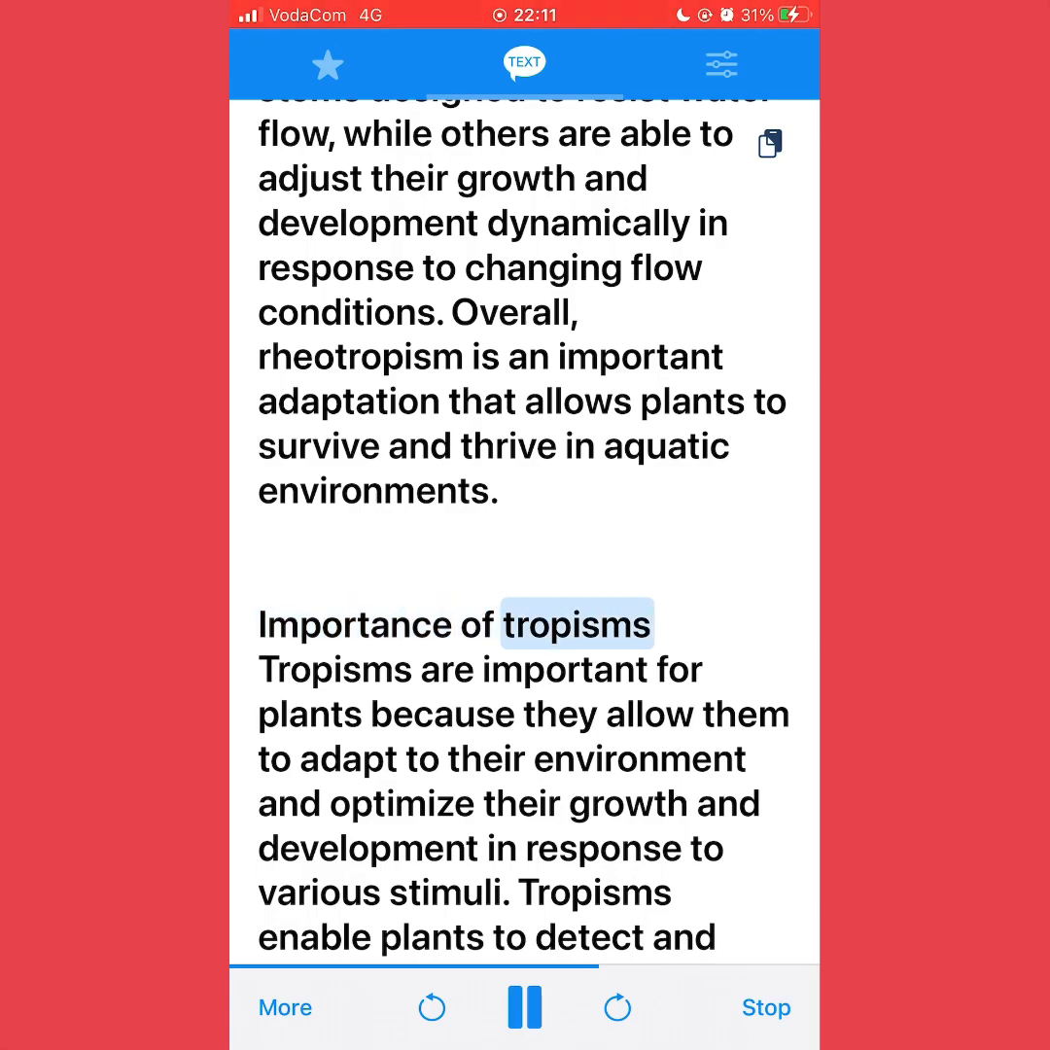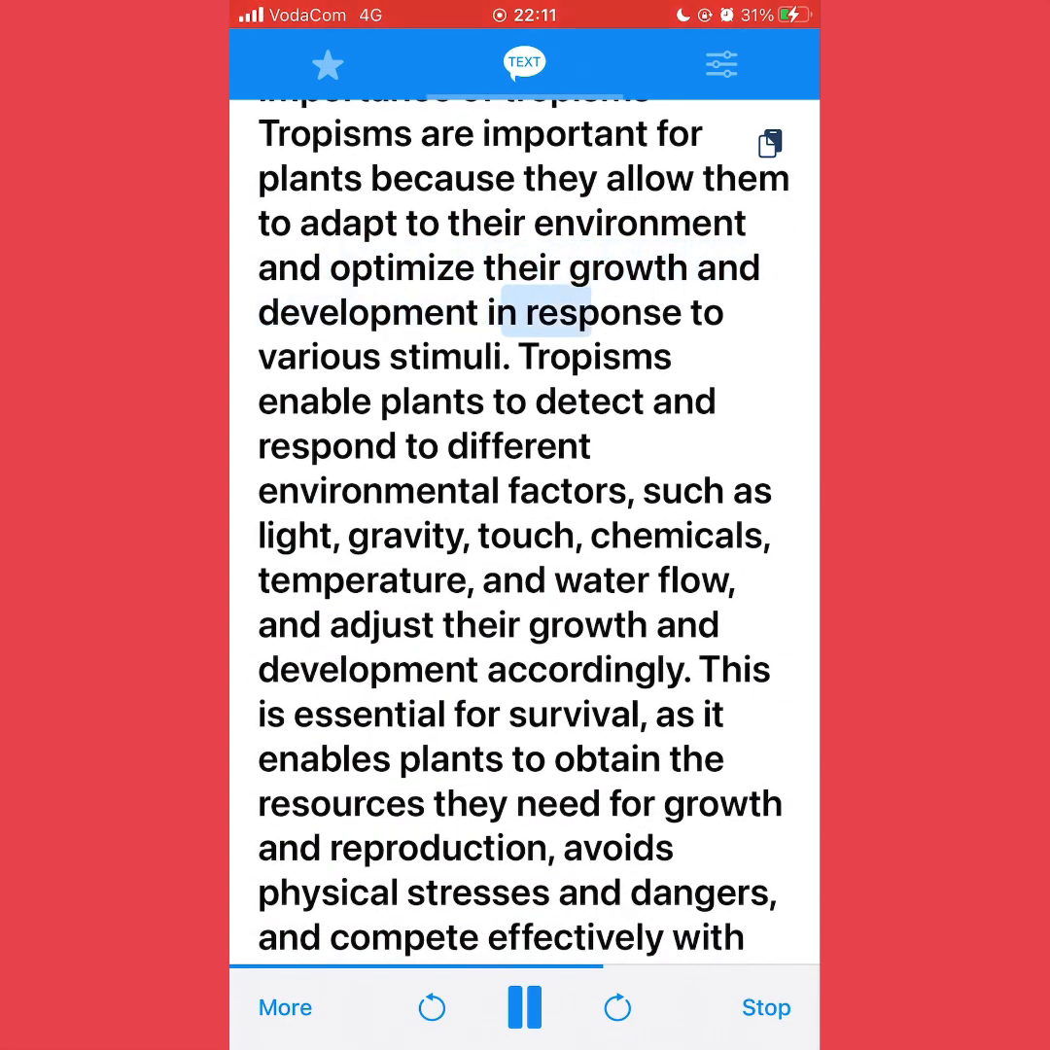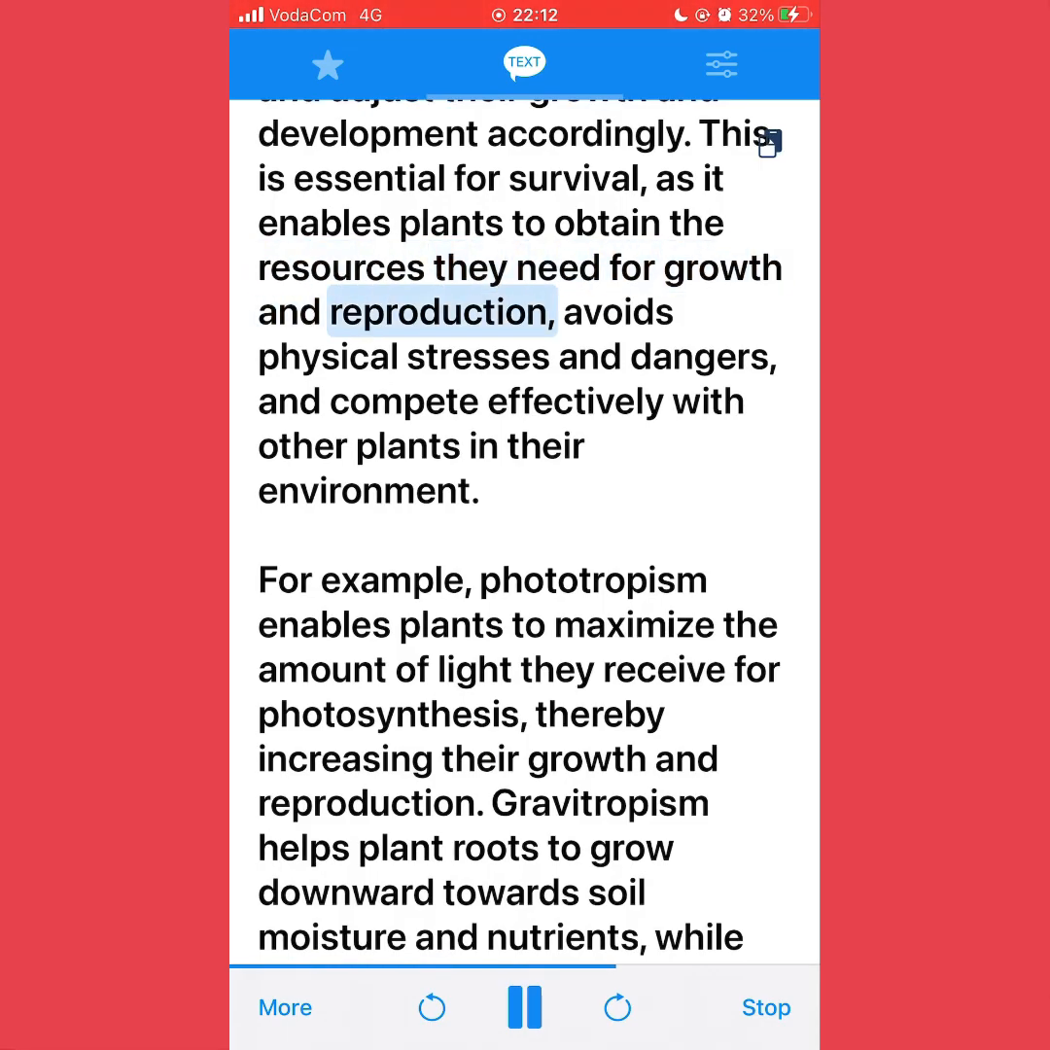Importance of tropisms. Tropisms are important for plants because they allow them to adapt to their environment and optimize their growth and development in response to various stimuli. Tropisms enable plants to detect and respond to different environmental factors, such as light, gravity, touch, chemicals, temperature, and water flow, and adjust their growth and development accordingly. This is essential for survival, as it enables plants to obtain the resources they need for growth and reproduction, avoids physical stresses and dangers, and compete effectively with other plants in their environment.